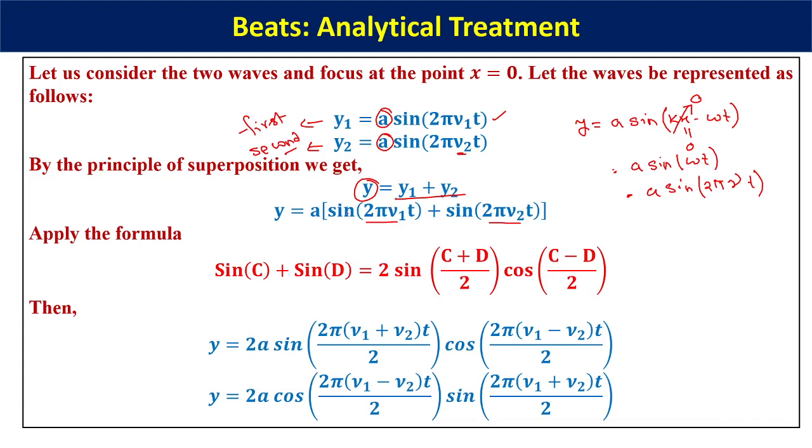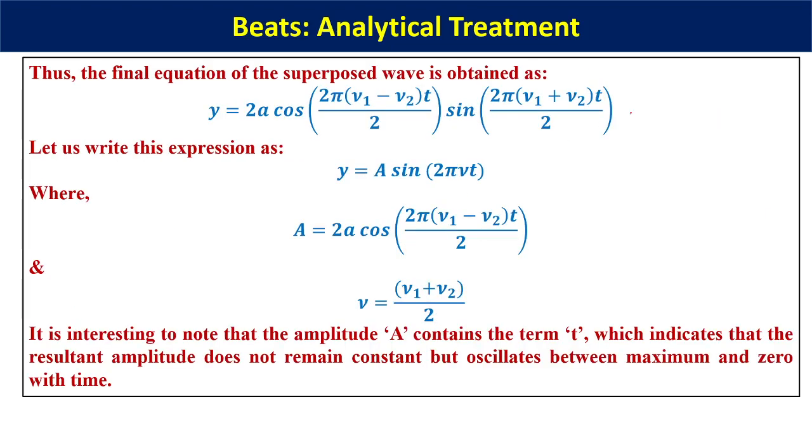Doing the same thing, considering this term as c and this whole term as d, we get twice a sine of twice pi into nu1 plus nu2 times t divided by 2, times cos of twice pi into nu1 minus nu2 divided by 2 times t. Let us write the cosine term first and the sine term on the other side. If we shuffle the sine and cosine terms, we have y equal to twice a cos of twice pi into nu1 minus nu2 t divided by 2.